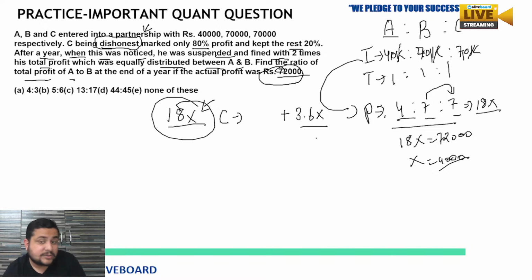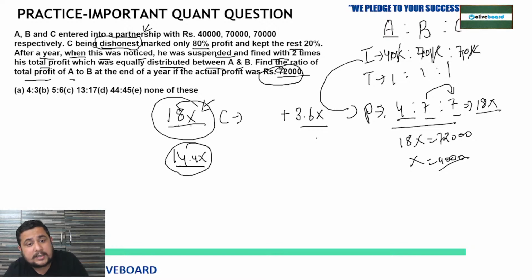So the rest amount is 18x minus 3.6x, 14.4x. Now from this 14.4x, he distributed it among these three, 4, 7, and 7. So total is 18. So how much will he get? 7 by 18 of the total, that is 14.4x.